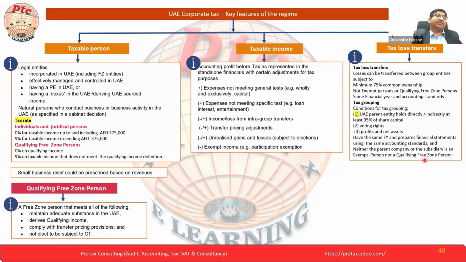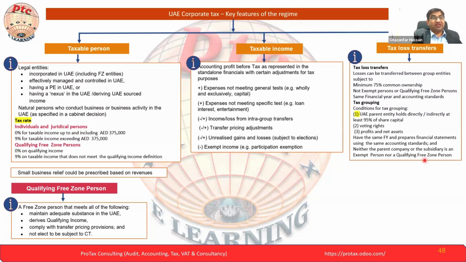And the qualifying free zone. What is the qualifying free zone? There are certain conditions they have to meet. What is the first condition? Maintain adequate substance in the UAE. Offshore companies will not meet the adequate substance. They will not take the benefit of the qualifying free zone, and they will be subject to 9% corporate tax. Many people may still have ambiguity: will an offshore company fall under the zero rated qualifying free zone person? No. As long as they are not able to maintain adequate substance, they will not take the benefit of the zero rated corporate tax.